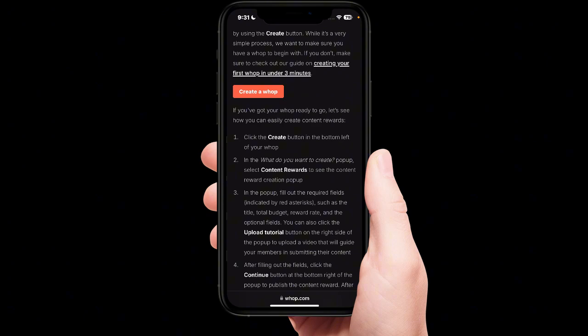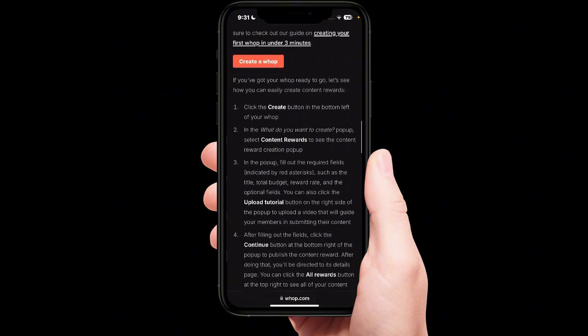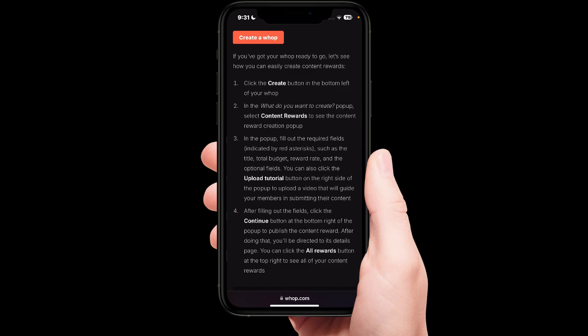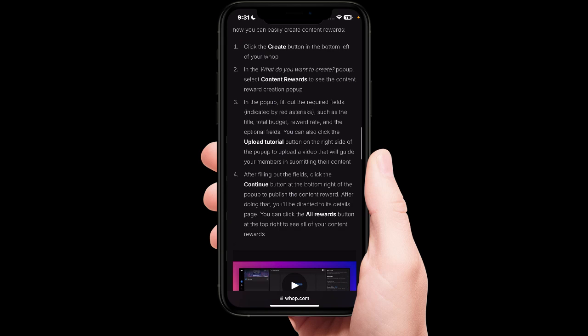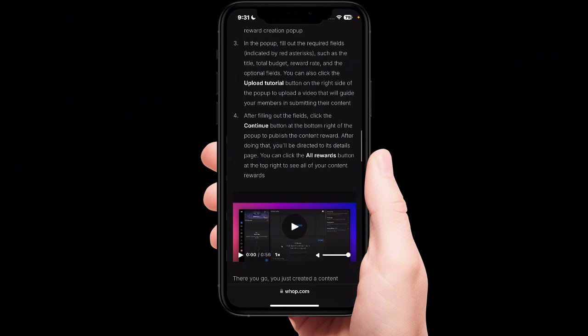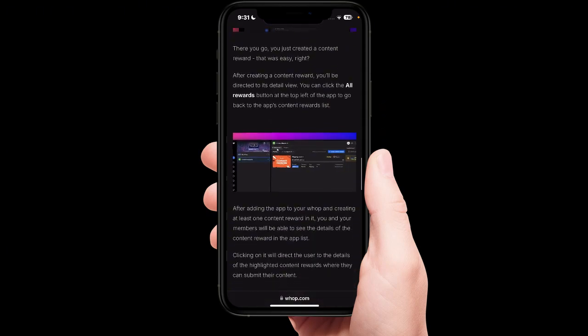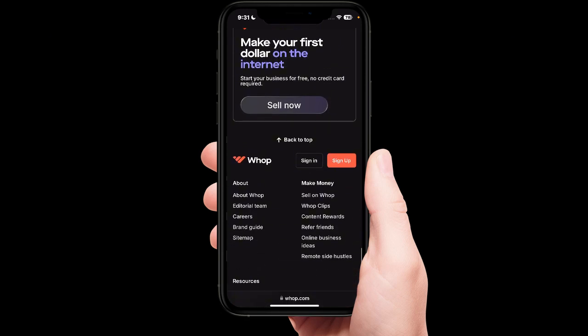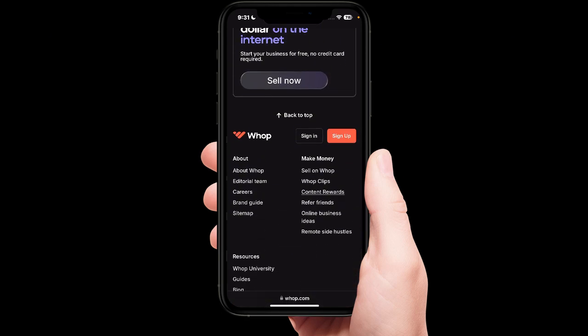There are several types of niches that you can choose to earn Whop rewards from. So see the content reward creation pop-up and how much every type of niche pays you. So in the pop-up, fill out the required fields. Just simply make an account, which we all know how to do, because it is common in every application before starting the application. So you can basically make money by selling